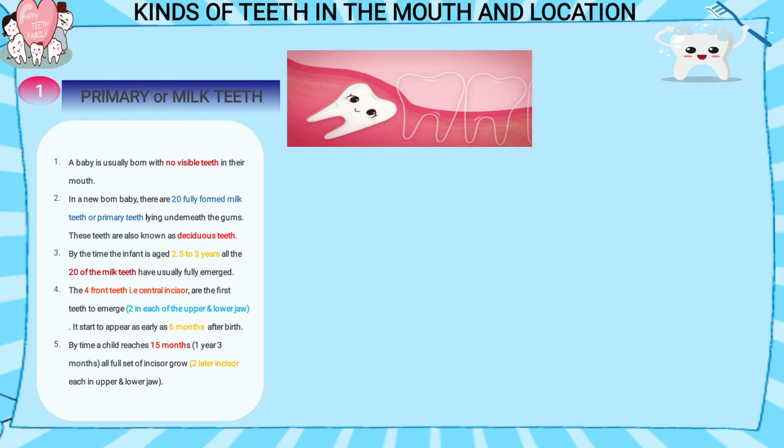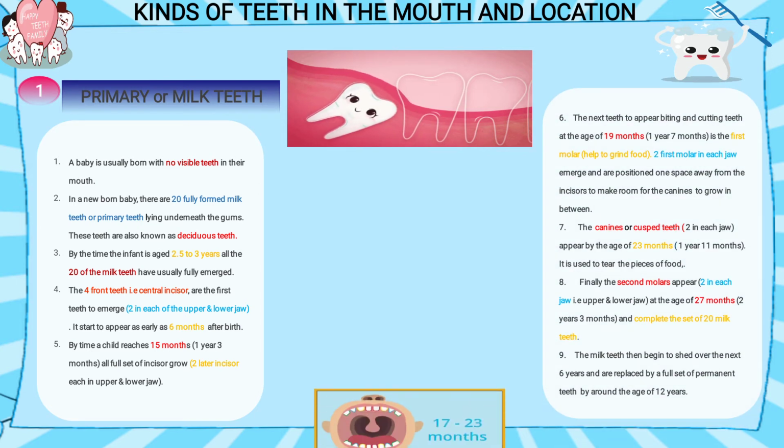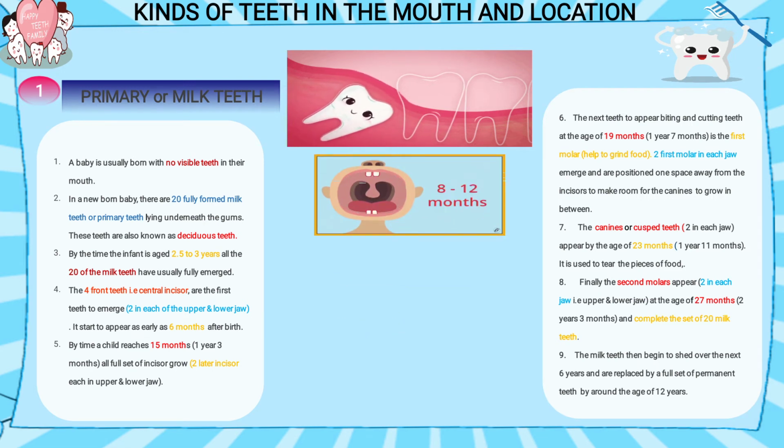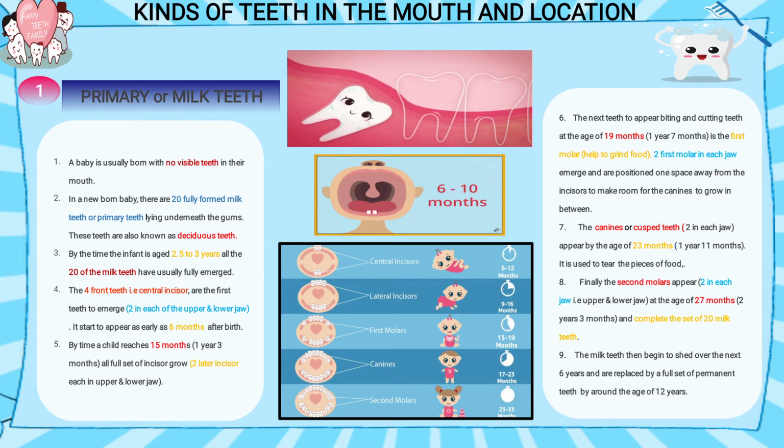Now the four front teeth, the central incisors, are the first teeth. Below I have given a chart. You see the chart is here, with 5 parts. First you see the 4 central incisors given. At what age are these 4 teeth visible? When the child is 6 months. So 4 teeth will emerge from the gums, known as central incisors, 2 in the upper jaw and 2 in the lower jaw.